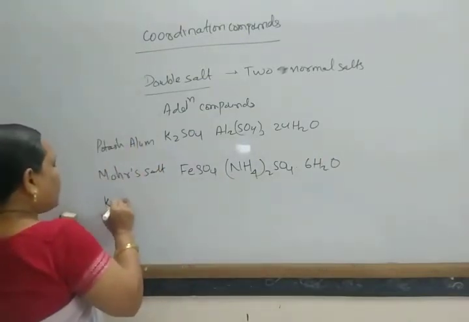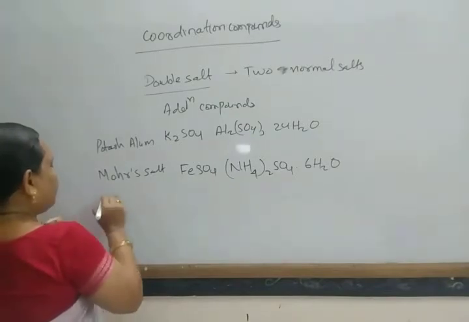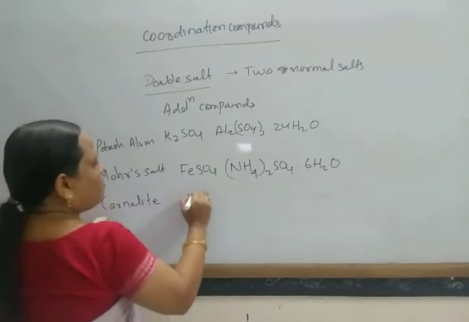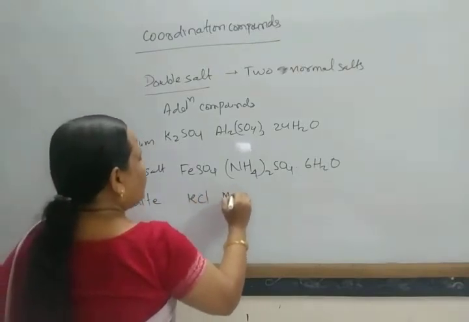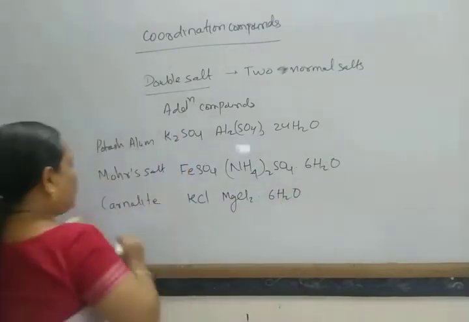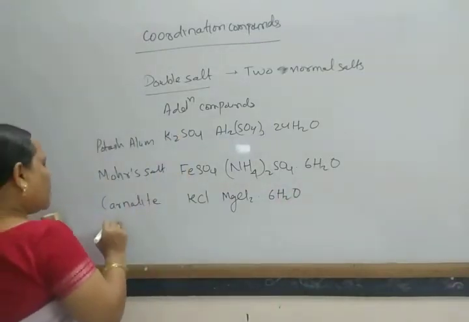Similarly, carnallite is formed from potassium chloride and magnesium chloride. Similarly, chrome alum.